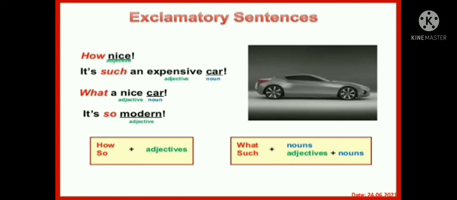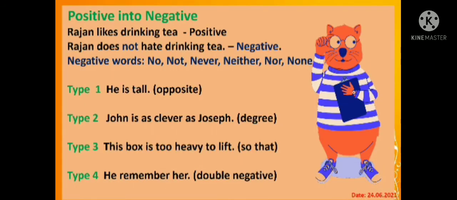Very nice is an exclamatory sentence. Such an expensive car. What a nice car. It's so modern. These are expression words. Now, positive into negative sentence. Rajan likes drinking tea. This is a positive sentence. At the same time, Rajan doesn't hate drinking tea. Here, not is a negative word. These words are negative words: no, not, never, neither, nor, none.